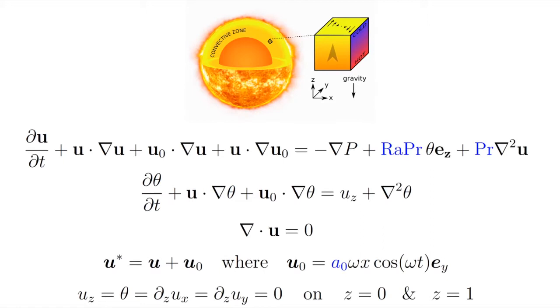So our approach has been to simulate a small patch of convection in a Cartesian domain using the well-studied Rayleigh-Benard convection equations under the Boussinesq approximation, using impermeable, stress-free and fixed temperature boundary conditions. We also decompose the velocity field in terms of a background shear flow U0 and everything else. This background shear flow is essentially our tidal-like shear flow.